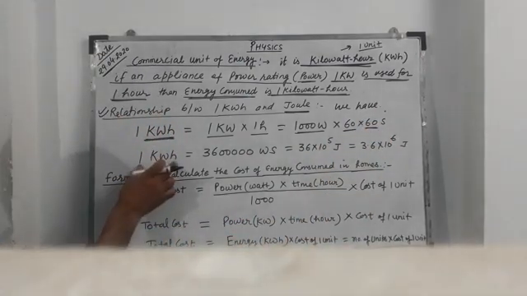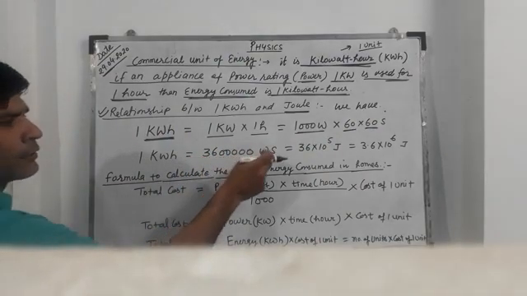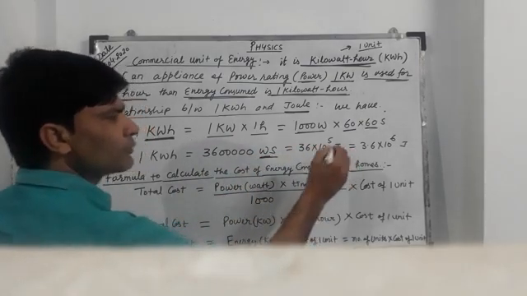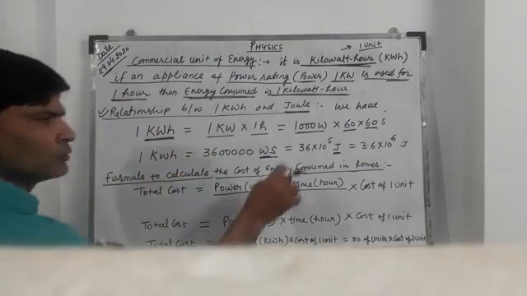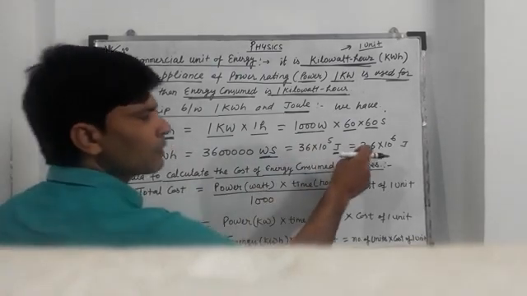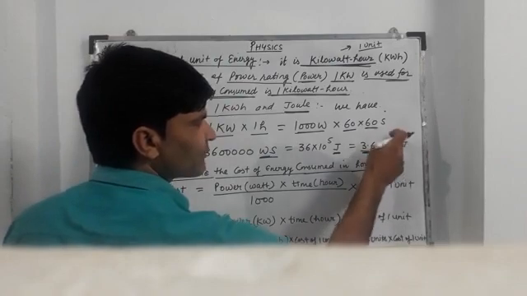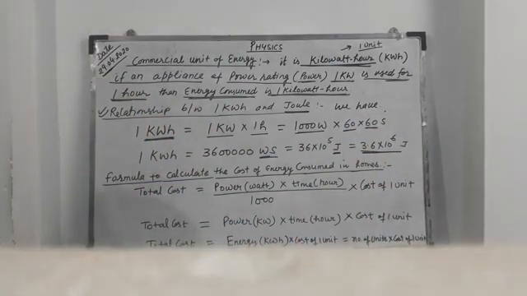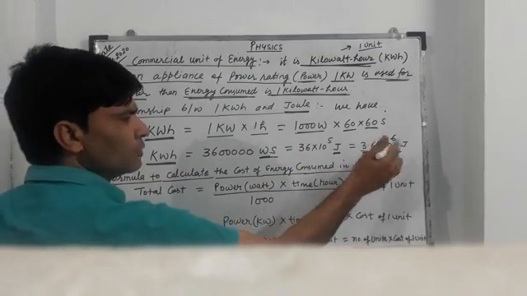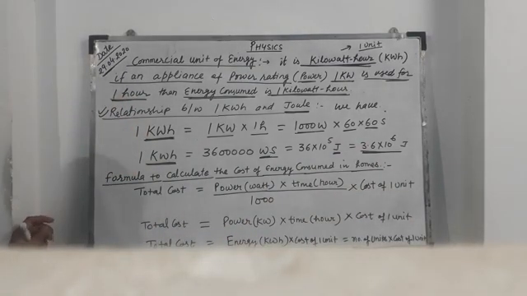Then 1 kilowatt hour is equal to 36 lakh watt second, but watt second is equal to joule, so that is 36 into 10 to the power 5 joule. It is also written as 3.6 into 10 to the power 6 joule. So 1 kilowatt hour is equal to 3.6 into 10 to the power 6 joule.